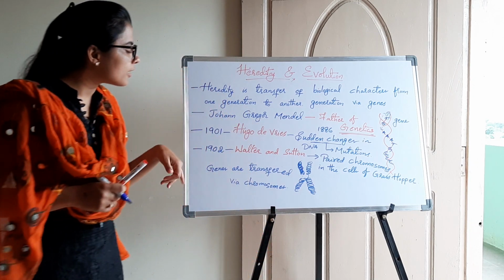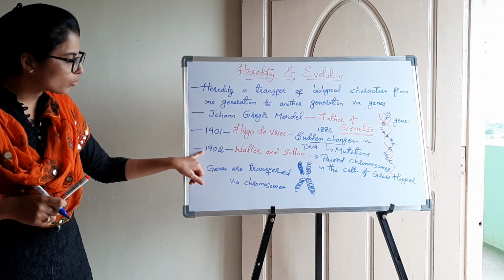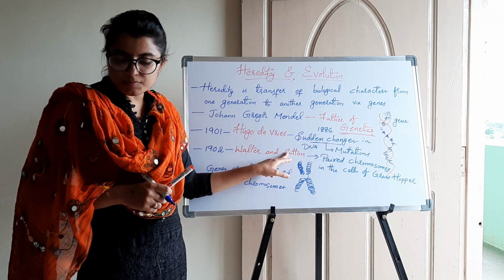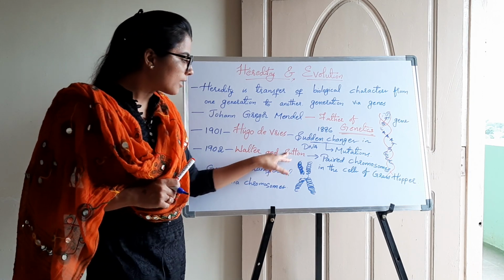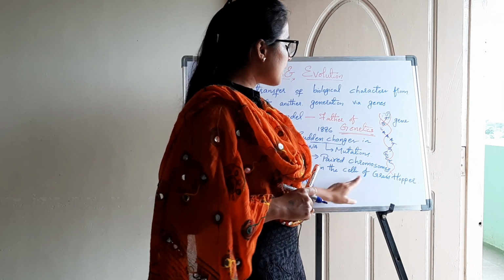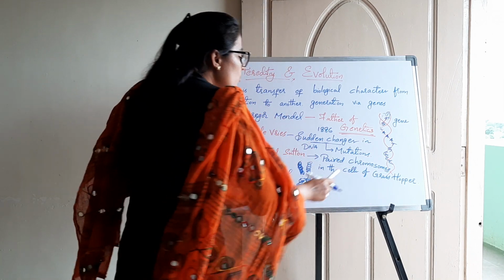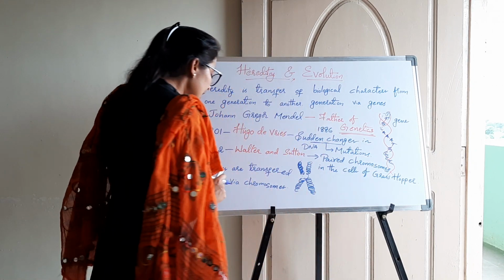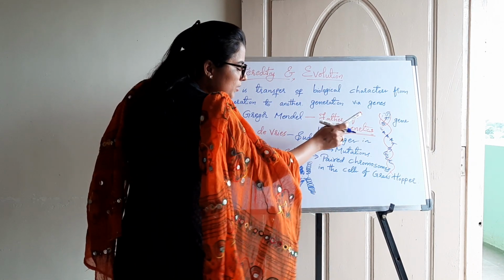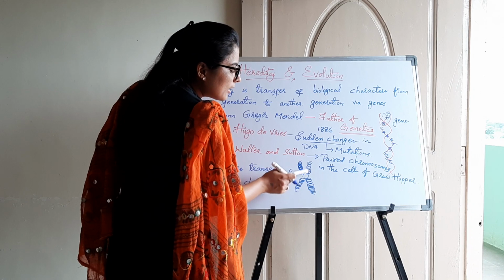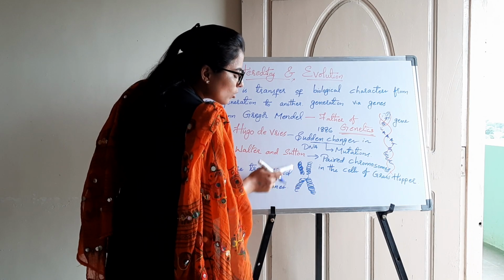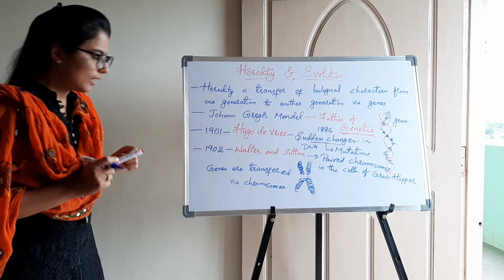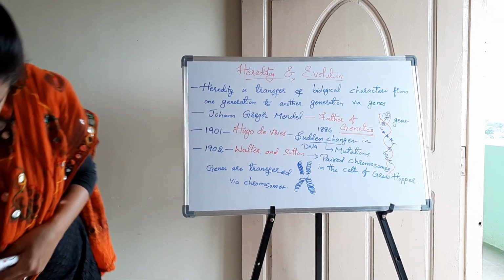Now, in the year 1902, there were two scientists, Walter and Sutton. They discovered paired chromosomes in the cells of grasshopper. So what is the importance of these chromosomes? These chromosomes carry genes. Chromosomes are nothing but DNA, but here the DNA is coiled, and this coiled phase of DNA is seen during cell division.